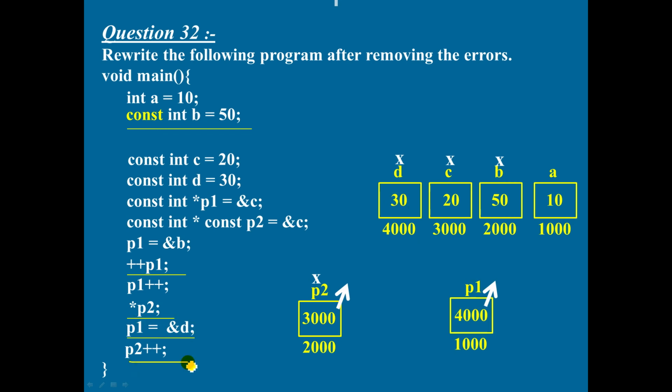And finally P2 plus plus, syntax error because 3000 you should not change. It's a constant pointer. So in order to remove the error, make it P1 plus plus. So P1 plus plus means 4000 plus becomes 4002. It's not a mistake because the content of 4002 must be a constant, and using 4002 don't change its content. So if you make it P1 plus plus, the syntax error goes. So make the correction and underline the area where you make correction. So these are the corrections to be made: 1, 2, 3, 4 and 5.